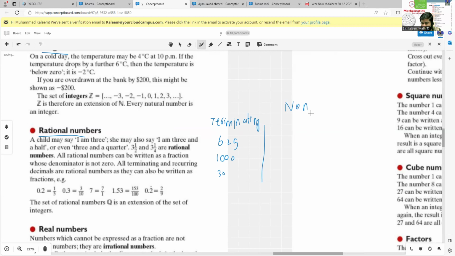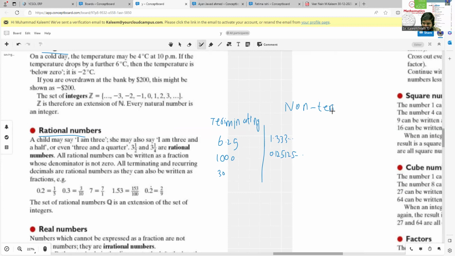Non-terminating and repeating. Again, we have two types of non-terminating numbers. Like the number 1.33333. These numbers are known as non-terminating because they never end, and these are non-terminating and repeating. In non-terminating and repeating numbers, one digit or a block of digits repeats, like 0.125125, where the block 125 repeats: 125, 125, 125. So these numbers are known as non-terminating and repeating.